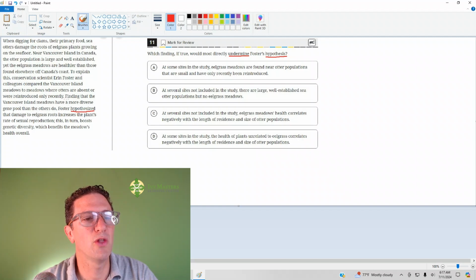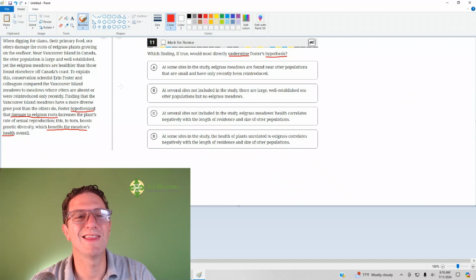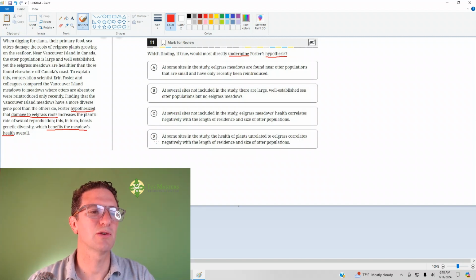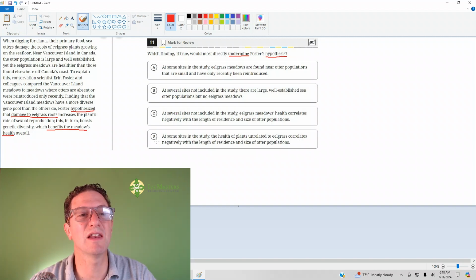So here the last sentence says, finding that the Vancouver Island meadows have a more diverse gene pool than others do, Foster hypothesized that damage to eelgrass roots increases the plant's rate of sexual reproduction. This in turn boosts genetic diversity, which benefits the meadow's overall health. So damage to the eelgrass roots benefits the meadow's health. So what we find when we go to the answer choices is the relationship between the health of the eelgrass roots and the meadow's overall health is not enough to answer our question.